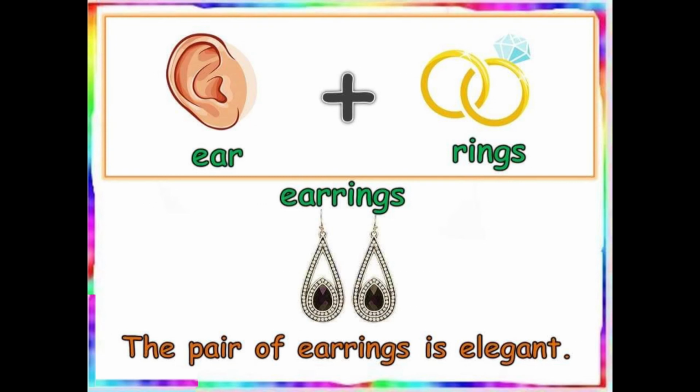Earrings. The word earring is a compound word because it is made by adding two words together. Ear plus rings. We've got two ears. You can touch your ears. And rings. We wear rings on the fingers. But earrings is a new word, and girls wear earrings on their ears.